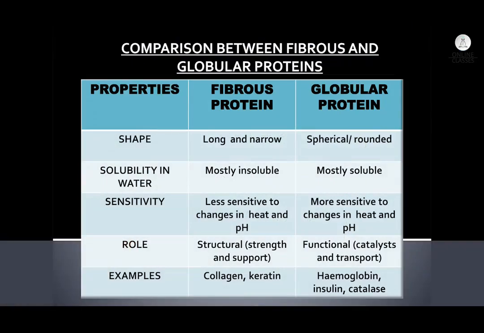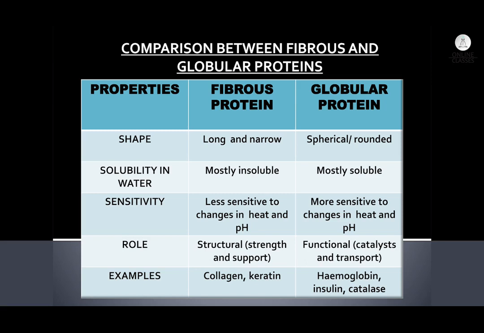Let's go to some of the comparisons between fibrous proteins and globular proteins. Fibrous proteins are long and narrow, while globular proteins are spherical, rounded, or three-dimensional. In terms of solubility in water, fibrous proteins are insoluble, while globular proteins are soluble in water. So that's the second one.